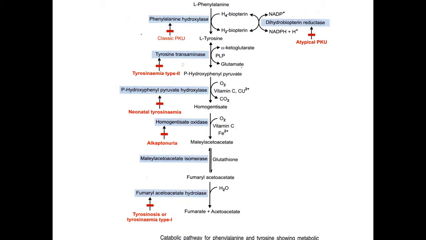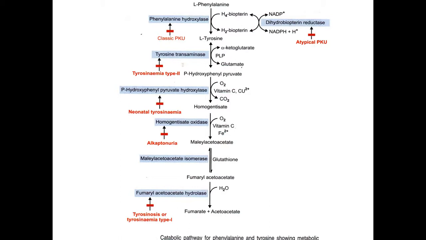This phenylalanine accumulation results in the excretion of phenyl keto compounds, and that is why this is called phenylketonuria. Phenylalanine is converted to phenyl lactate and phenyl acetate. These are keto compounds, so these are excreted in urine. That is why this is called phenylketonuria. This is called classical phenylketonuria. Deficiency of the enzyme phenylalanine hydroxylase results in the classical phenylketonuria disease.